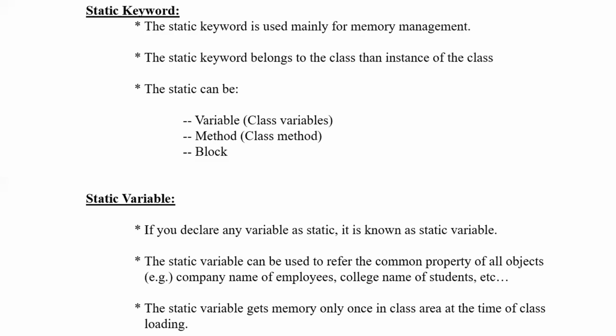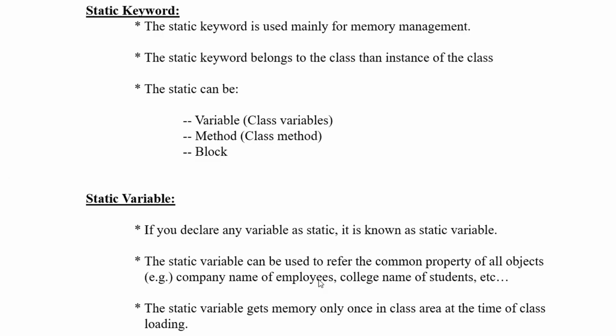I'll show you a program, don't worry. The static keyword can be applied to variables, to methods, or you can declare something called a static block. Now the points with respect to static variable. If you declare any variable as static, it is known as a static variable. The static variable can be used to refer to the common property of all objects. Example, company name of employees.